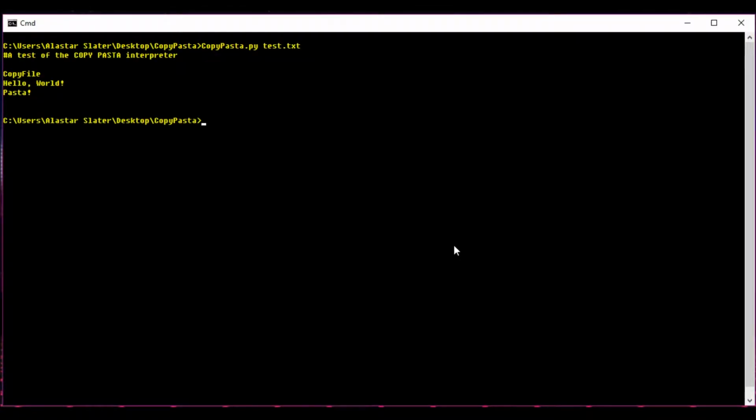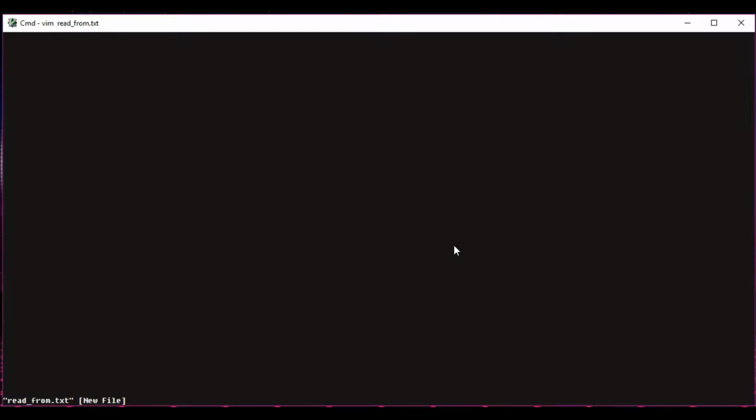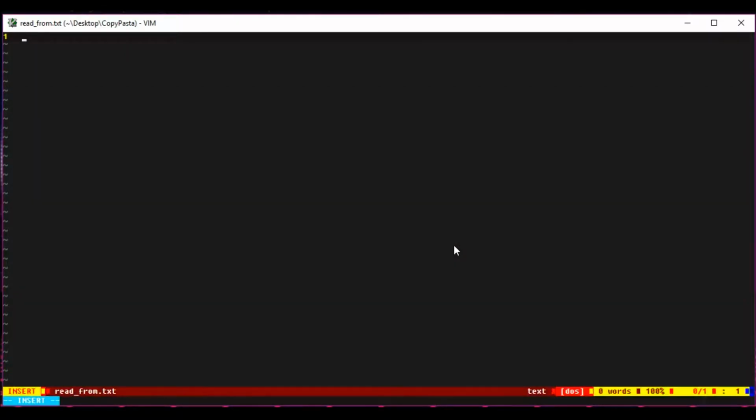Now I make a new file called read from text, and this is basically a bunch of text that we'll read from in our main program and print out to the screen. So this is just a bunch of filler text that's not really important at all.